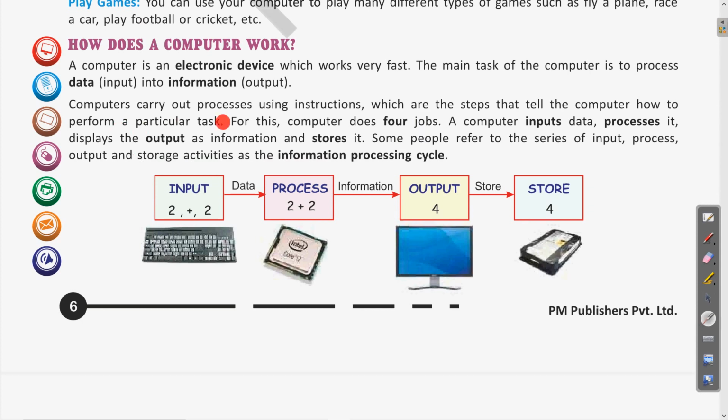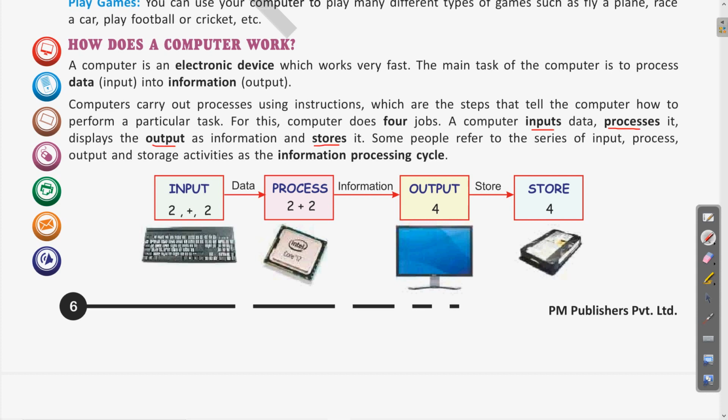A computer carries out processes using instructions, which are the steps that tell the computer how to perform a particular task. For this, the computer does four jobs. A computer inputs data, processes it, displays the output as information, and stores it. These are the four steps for the computer to work: input, then processing, output, and storage.